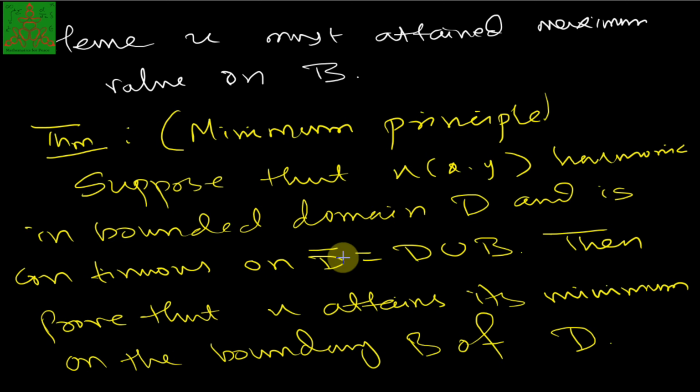And any function on a compact set always attains its maximum as well as its minimum value. But this theorem tells you that it not only attains its maximum and minimum value on this D closure, it says that both the maximum and the minimum values will be attained on the boundary of this D closure. And this is the minimum principle which we have stated. The maximum principle we already proved here. The proof is just applying the previous theorem which we have just now discussed. Wherever you have u, you just replace it by minus u, and you will get our result.